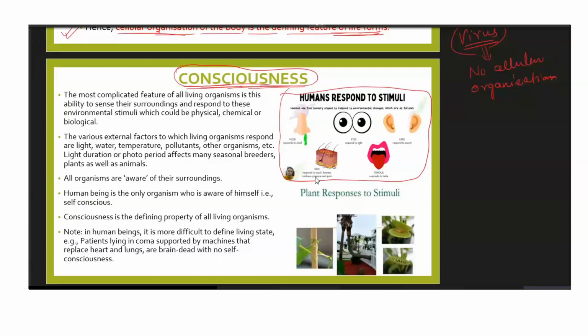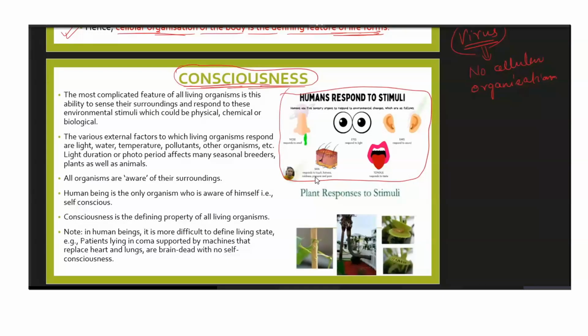How should I groom myself? How should I improve myself? How should I learn more things? So basically it's the intelligence. Okay, I'm not saying that the animals are not intelligent, of course they are, but again, the kind of decisions that you can take about yourself, the animals will not be able to do so because they are not self-aware. So one thing which makes human beings different from all other animals is the self-awareness.